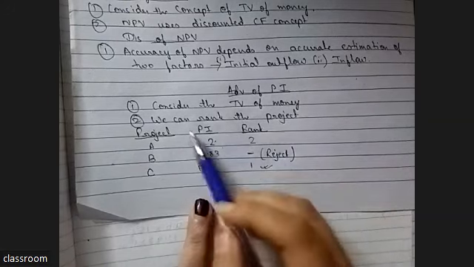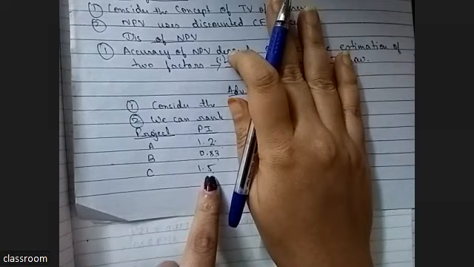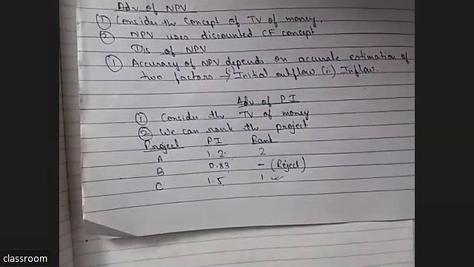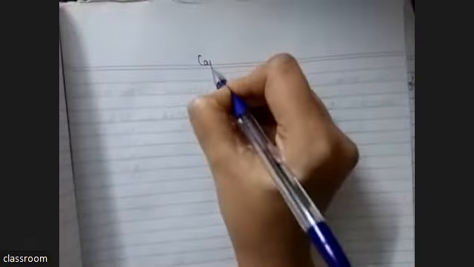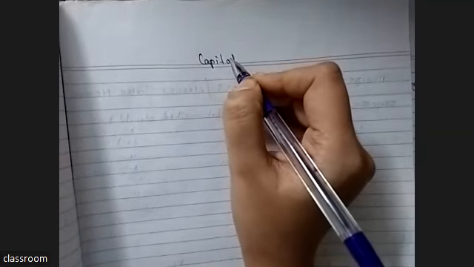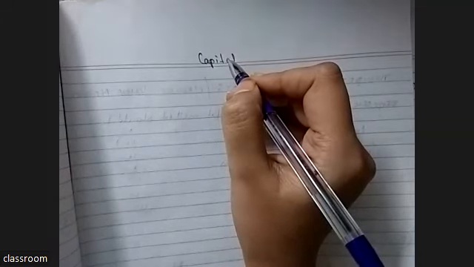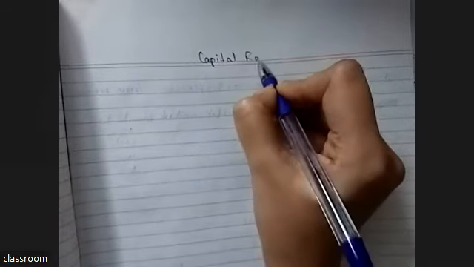Now, why can we not say this without giving the rank? You will say we will buy this one, but PI has one more use in capital rationing. Do you have any idea about capital rationing? No, ma'am. Okay. Why are we giving the rank? We can simply see 1.5 is the highest PI and select that one. What is the need of rank? Because there is a concept of capital rationing.